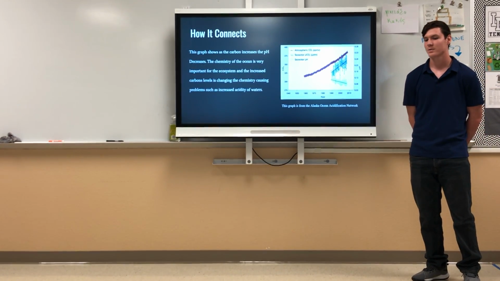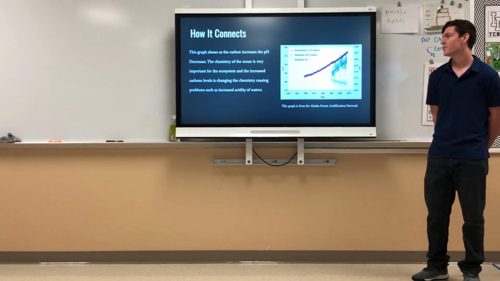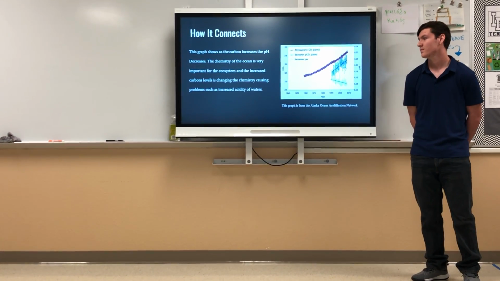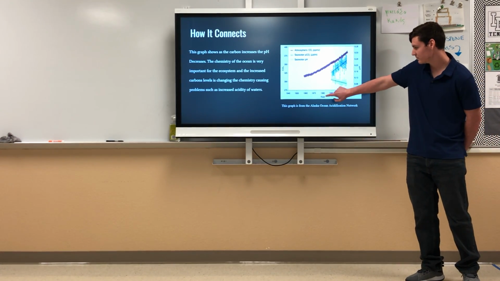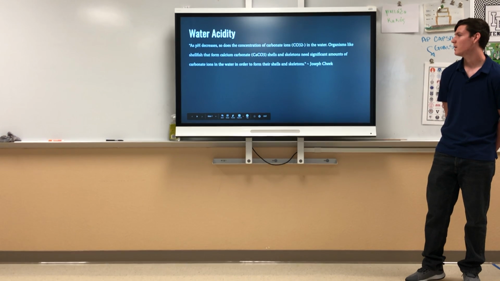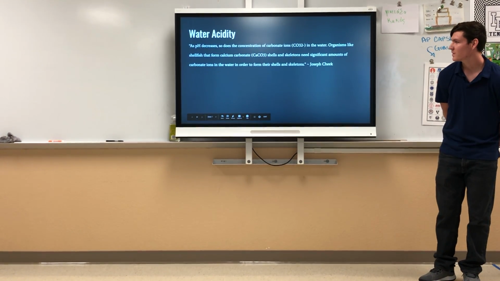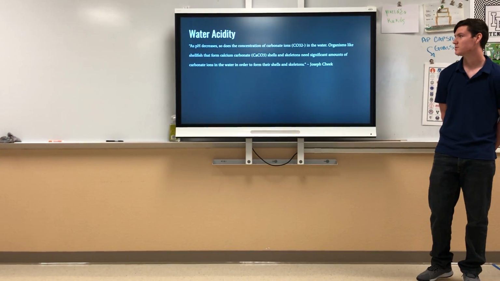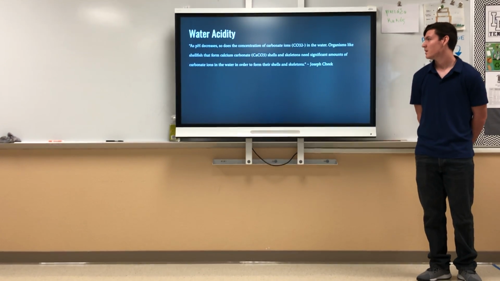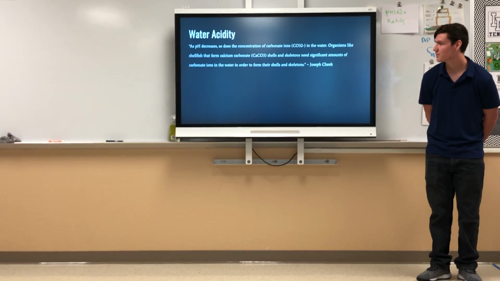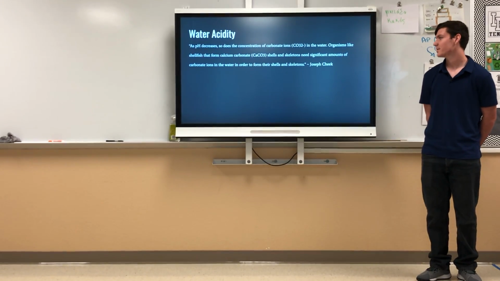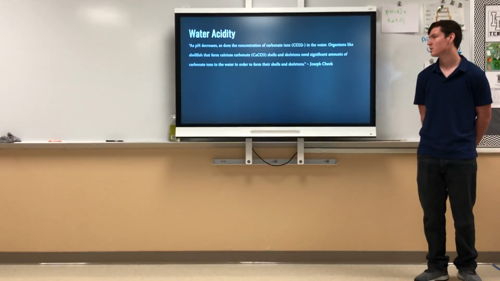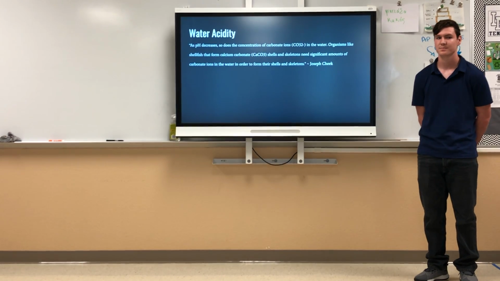This shows that carbon can change the chemistry of the ocean, which is very important for the ecosystem. It causes problems such as the acidity of water increasing. According to Joseph Cheek, as pH decreases, so does the concentration of carbonate ions in the water. Organisms like shellfish that form calcium carbonate shells and skeletons need significant amounts of carbonate ions in the water in order to form their shell skeletons.